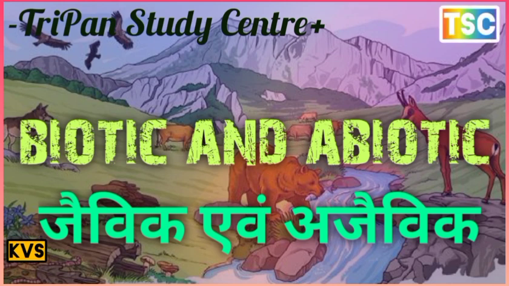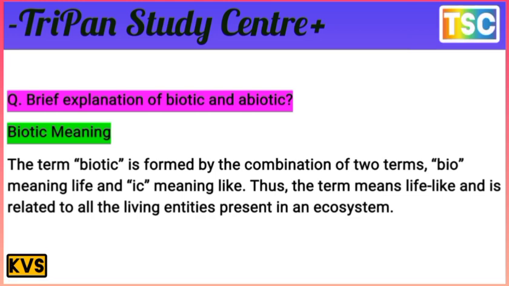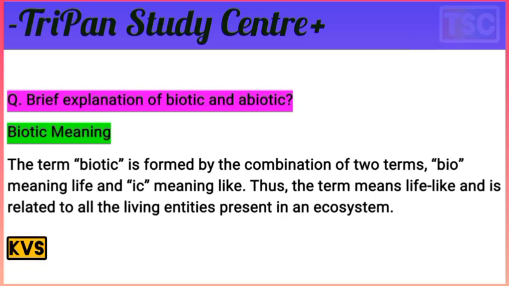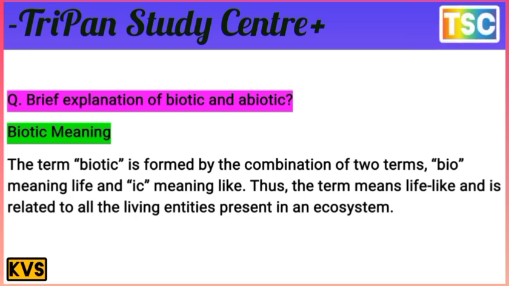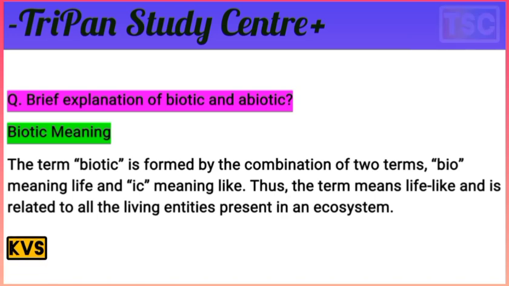Next question arrives here: a brief explanation of biotic and abiotic sources. That's an important point. First of all, what does biotic mean? The term biotic is formed by the combination of two terms: bio, which means life, and tic, which means like, so life-like.